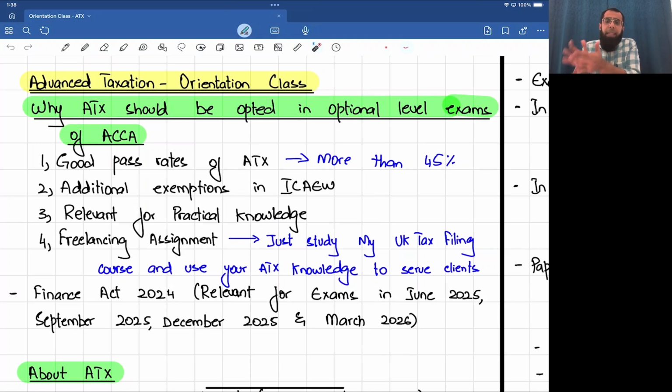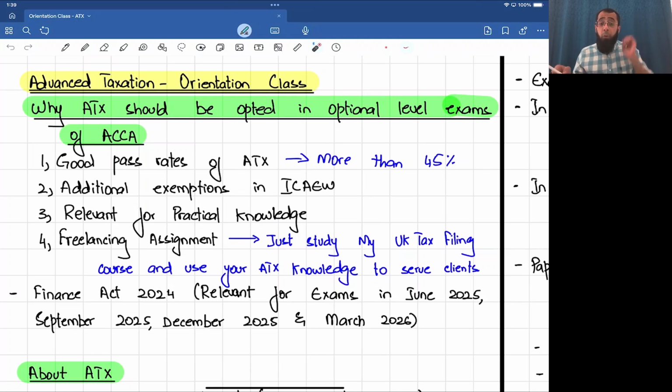So in ACCA, the students go for UK variant, and the UK taxation is very much similar to the taxation rules of many of the countries because UK has been an inspiration. It has a long history and it has ruled a lot of part of the world. So the UK taxation will give you an inspiration for a lot of country taxation understanding. If you have studied UK tax, you may understand the taxation of your own local country also, and obviously you'll have an idea about the planning perspective.